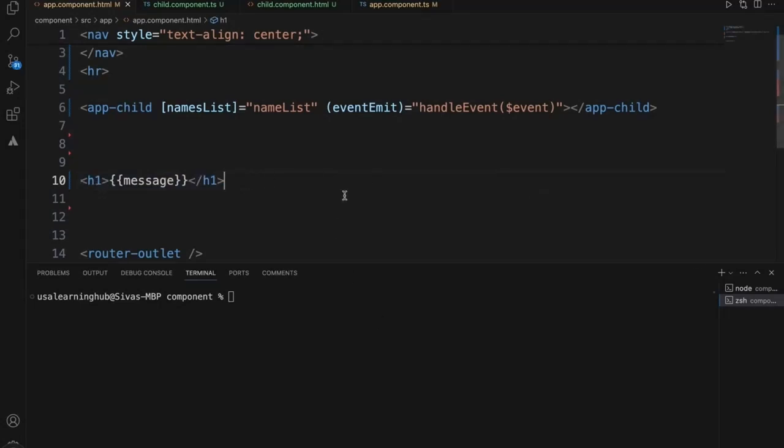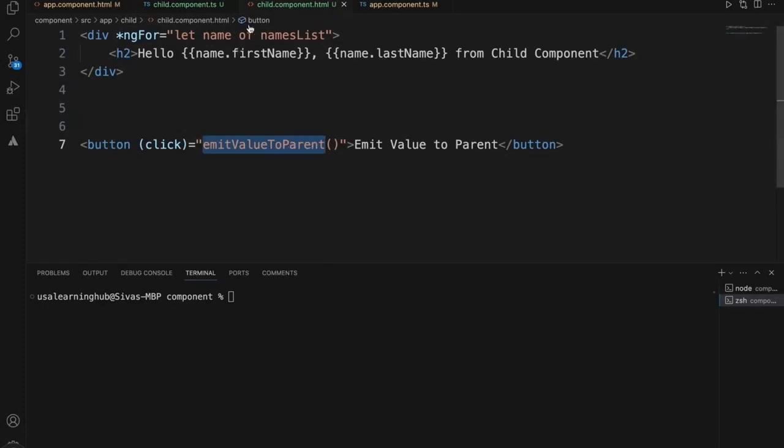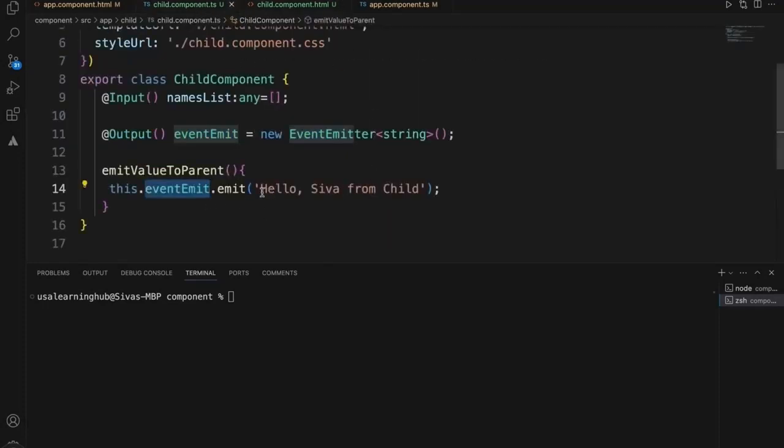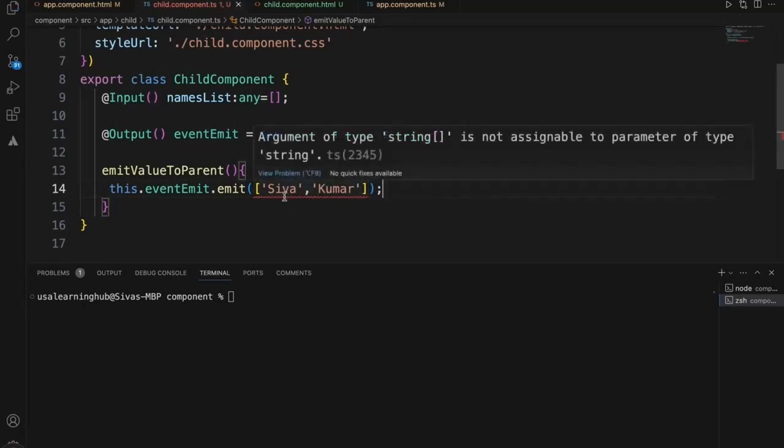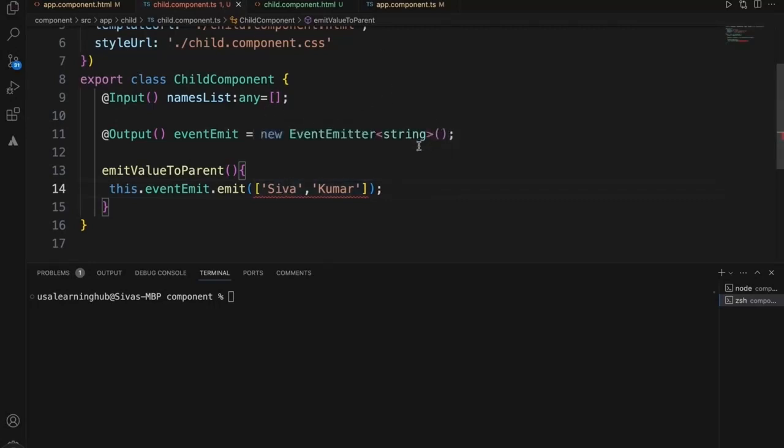Now let's see how we can pass a list of values from the child to the parent. When we click this, instead of emitting a single value, we will emit an array of values. Let's say this is one value, this is the second value. Since we named it as string, that's why it is not taking an array.